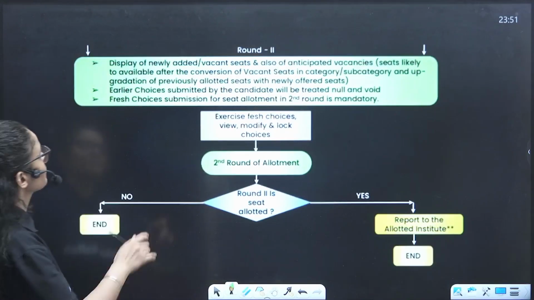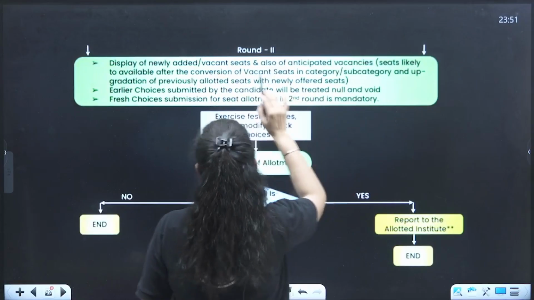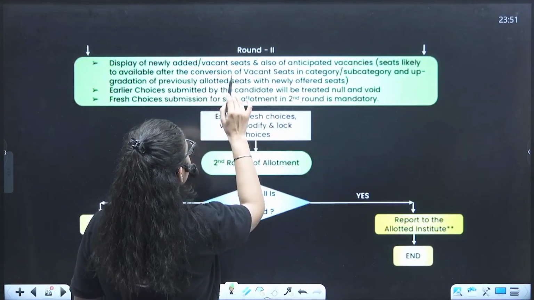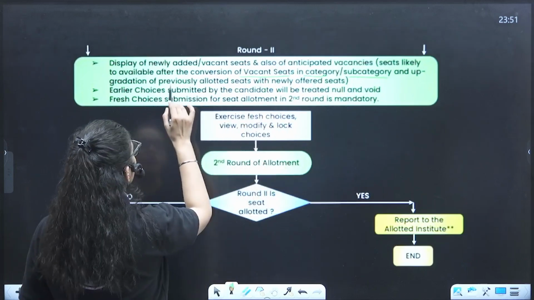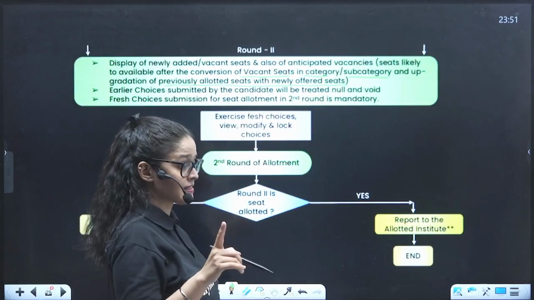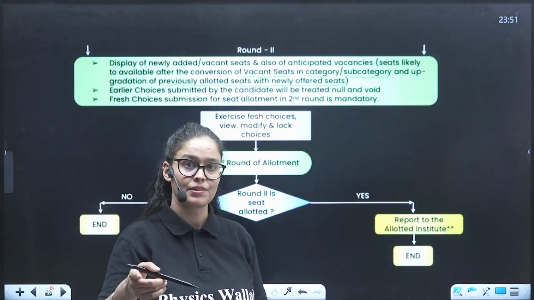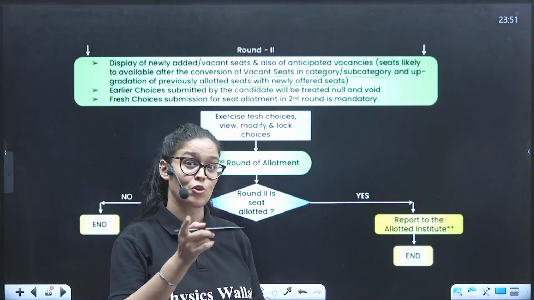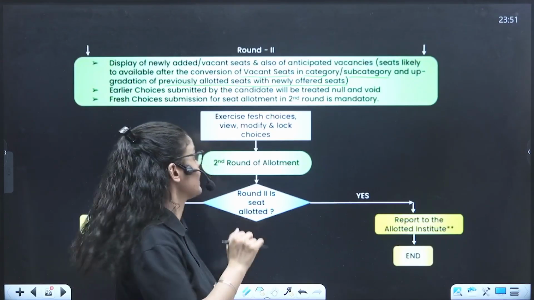Dear, there will be a display of newly added vacant seats and anticipated vacant seats that become available after the conversion of vacant seats in category and subcategory, and upgradation of previously allotted seats with newly offered seats. That means once you participate in the second round, you cannot go back to the first round college. So you have to choose very wisely.